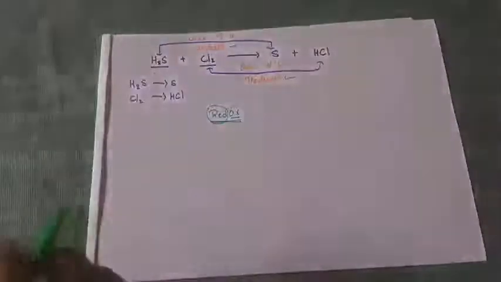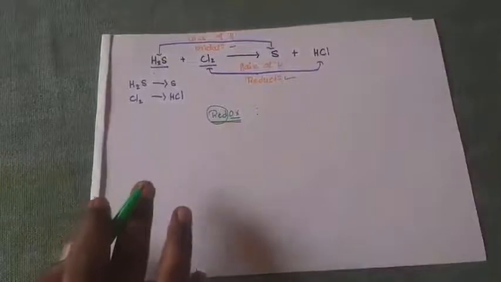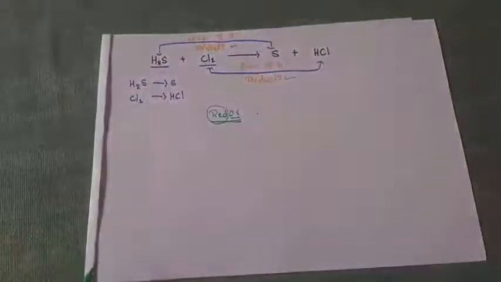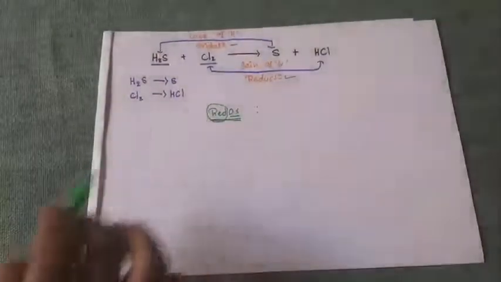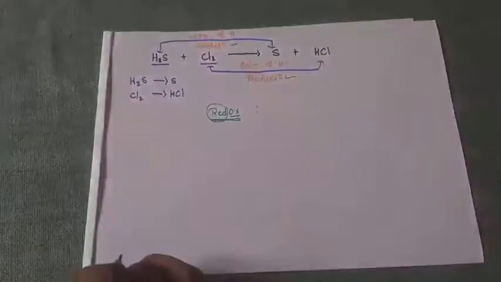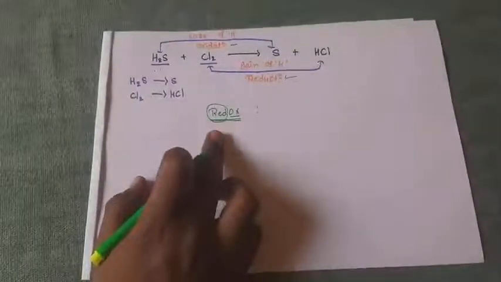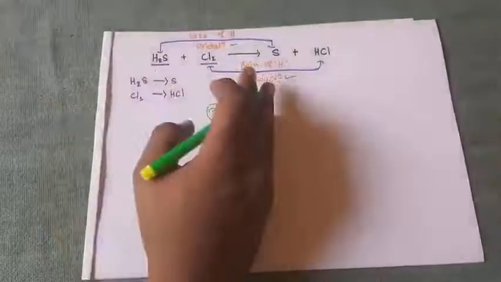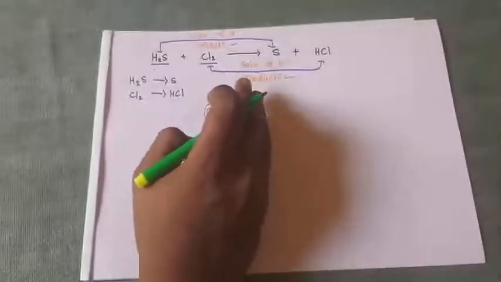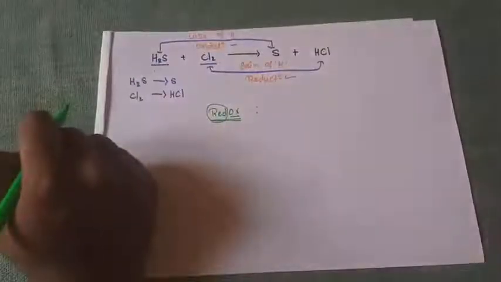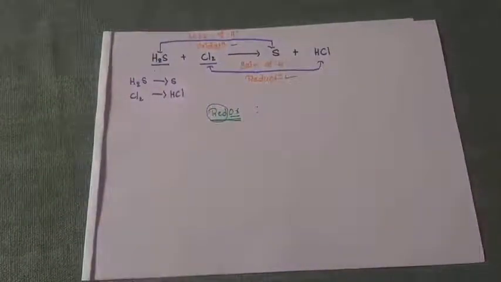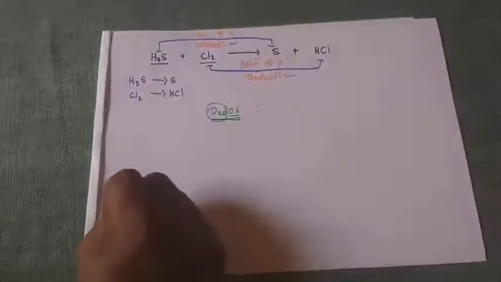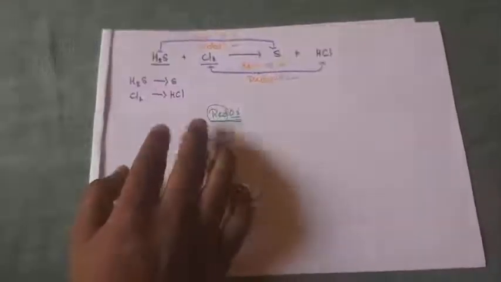If only oxidation takes place, then we will not call it a redox reaction. If only reduction is taking place, then we will not call it a redox reaction. If both take place simultaneously, then we can call it a redox reaction. Hence, if one is under oxidation, then another should be under reduction. If one is under reduction, then another should be under oxidation. Then we have two more terms: oxidizing agent and reducing agent.